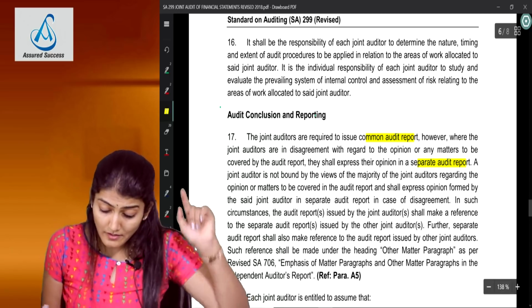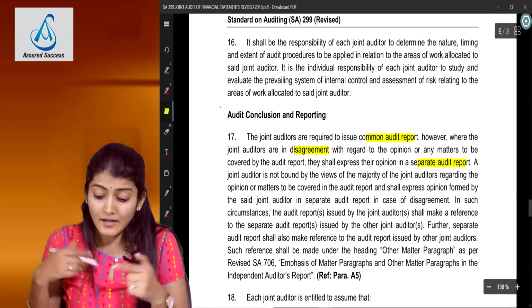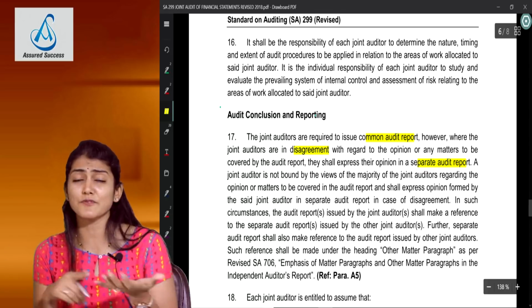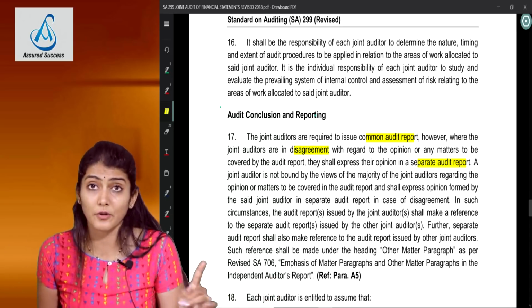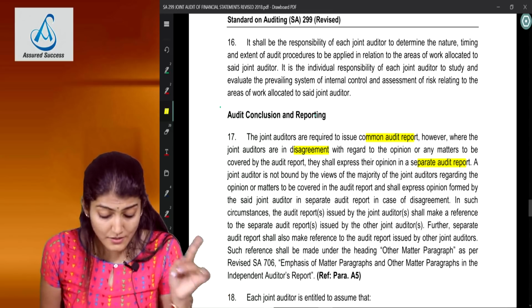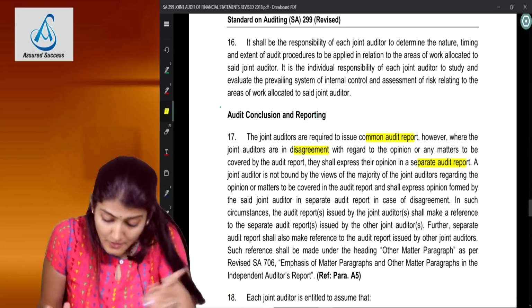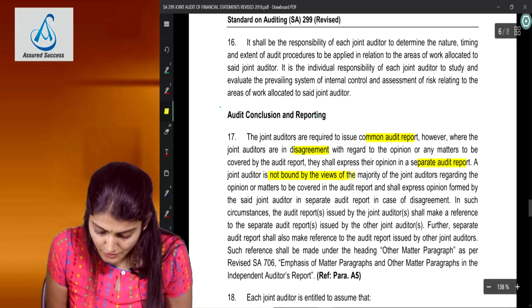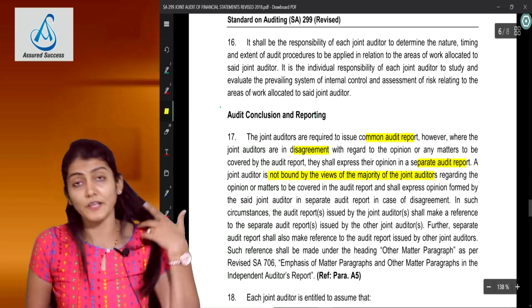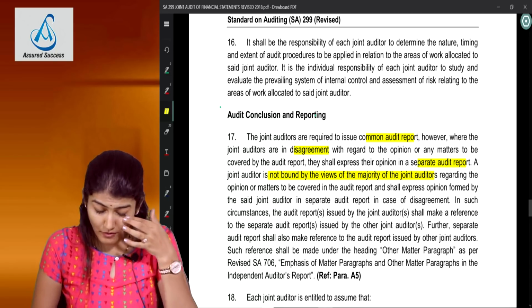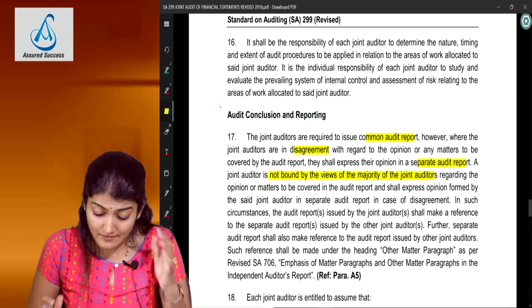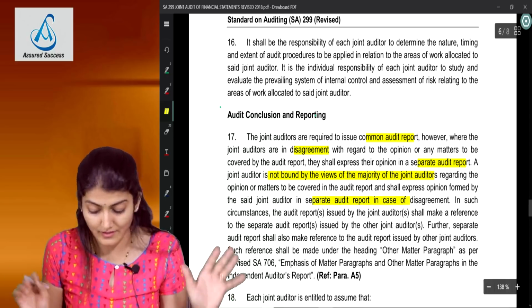However, when the joint auditors are in disagreement with regard to the opinion or any matters to be covered by the audit report, they shall express their opinion in a separate audit report. A joint auditor is not bound by the views of the majority of the joint auditors regarding the opinion or matters to be covered in the audit report, and shall express the opinion formed by the said joint auditor in a separate audit report in case of disagreement.